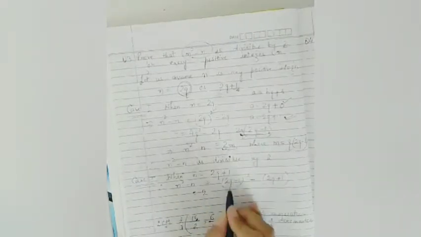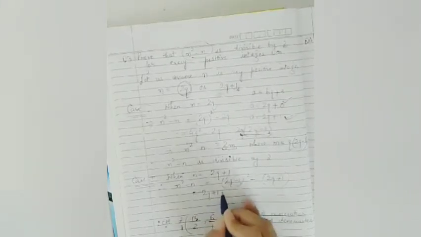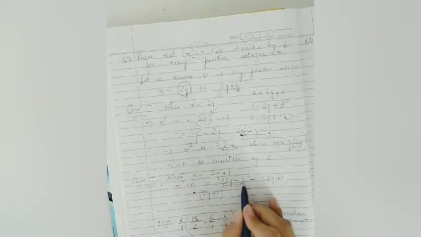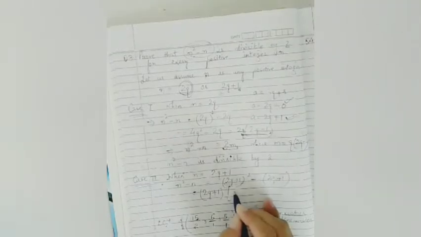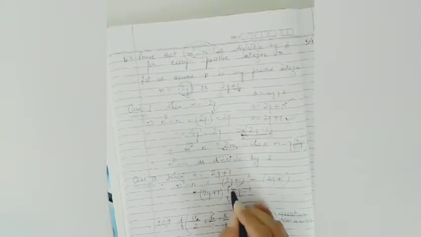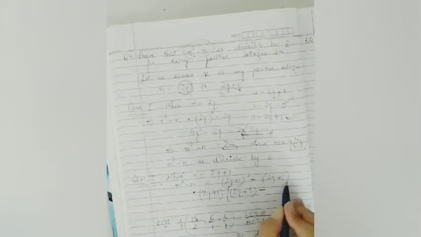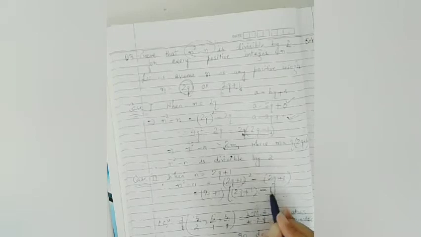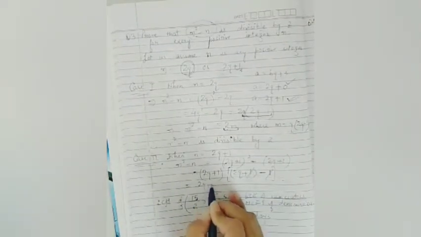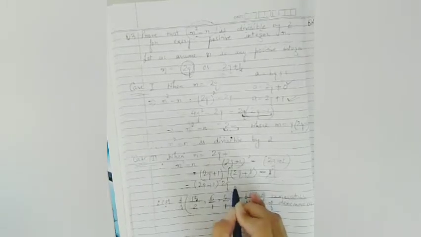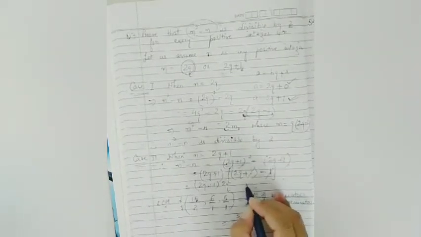Either we can apply identity expansion, or you do one thing, take 2q plus 1 common. This is occurring twice, this is occurring once, right? So if 2q plus 1 comes common, what remains from the first? 2q plus 1 remains from the first one, minus from here everything goes out, what remains? Only 1. Good. Now next step, this is positive 1, this is negative 1, this is cancelled. All right, this cancelled. Now finally this is 2q plus 1 into 2q. Again same formation.